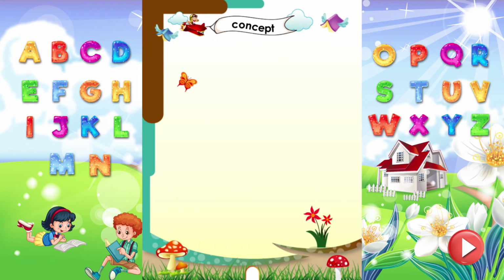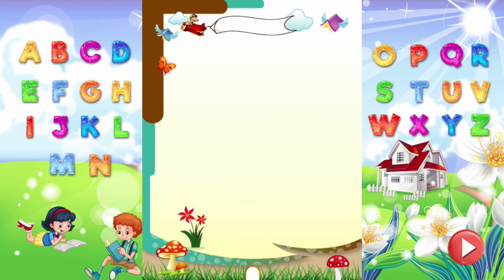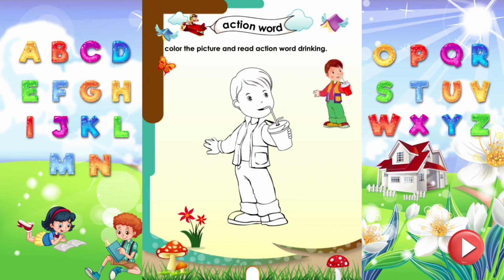Concept. Read opposite words. Fat and thin. This boy is fat. This boy is thin. Action word. Color the picture and read action word drinking. Do you know, kids? Drinking is an action word.